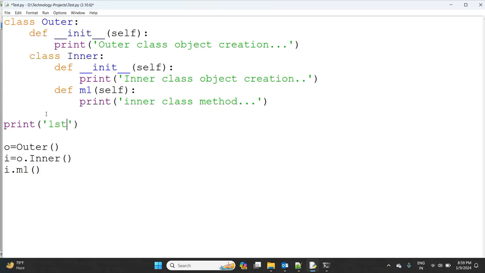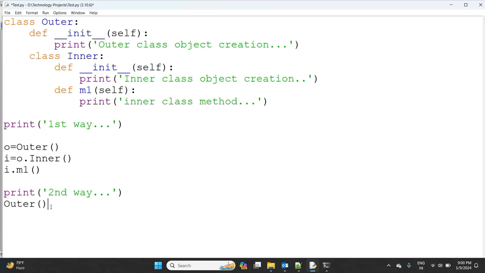That is the first way. There are multiple ways we can create the object here. Now this is the second way. Anyway, first I'm creating the outer class object, and on that object reference I'm calling the inner class.